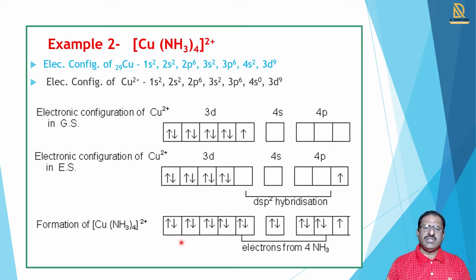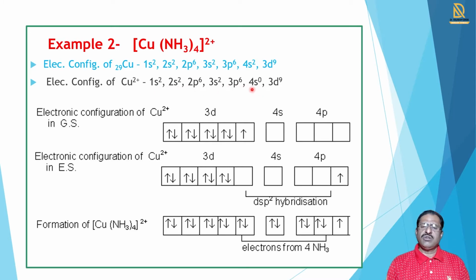Now we take the second example, [Cu(NH3)4] 2+. Copper has atomic number 29. We write the electronic configuration of copper: 1s2, 2s2, 2p6, 3s2, 3p6, 4s2 and 3d9. In this example, copper has oxidation number +2, so 2 electrons from the 4s orbital are lost. Only the 4s orbital changes, and it becomes 0.